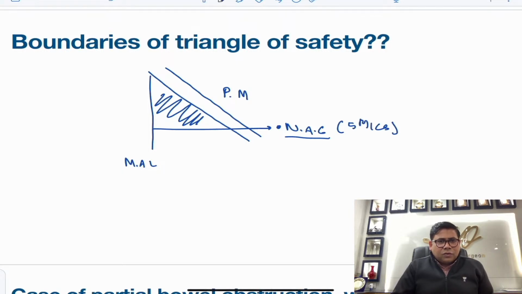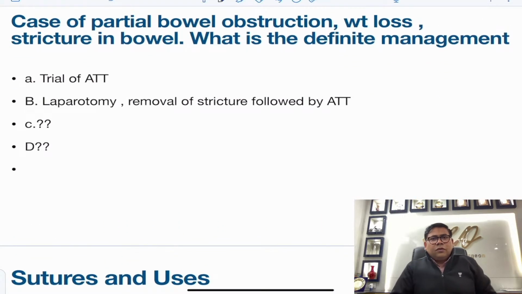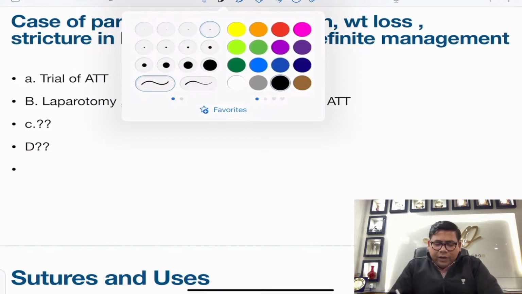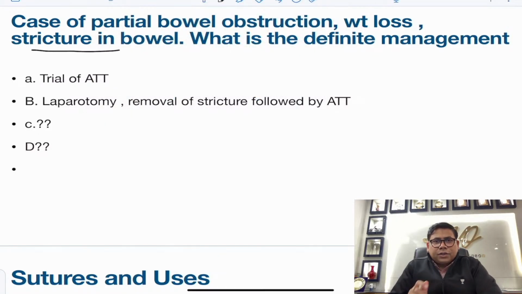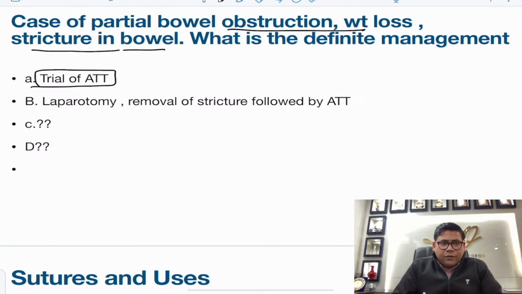Kellogg's triangle was also asked. Then we have a case of partial bowel obstruction, weight loss, and a stricture. Partial bowel obstruction, weight loss, stricture is actually seen in inflammatory bowel diseases, and taking the scenario which was mentioned, it would have been intestinal TB. So this is a trial of ATT.